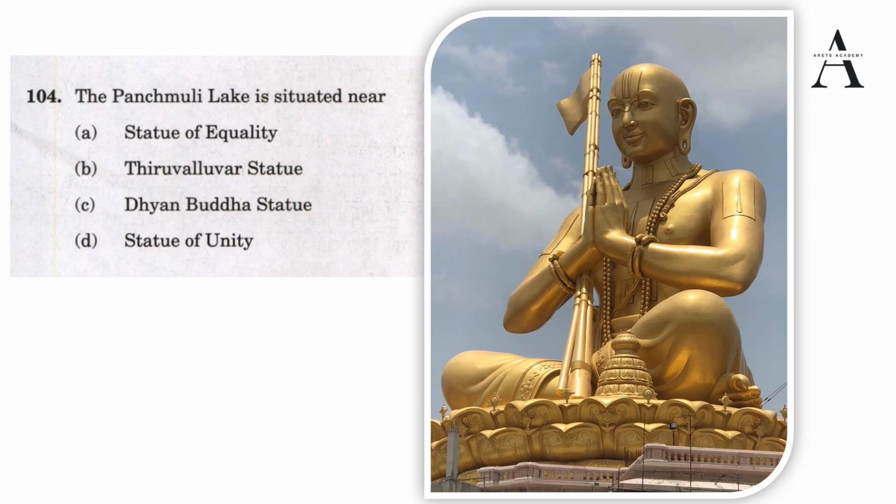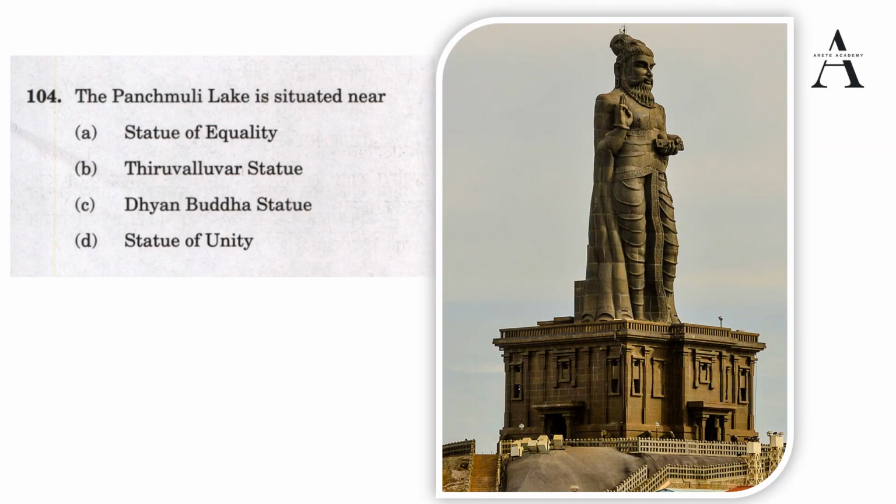Next option, that is Tiruvalluvar statue. This Tiruvalluvar statue is a stone sculpture, 133 feet long. He was a Tamil poet and philosopher, and he wrote a book which we read already in art and culture, Tirukkural, which is an ancient Tamil work on dharma, ethics, morality.